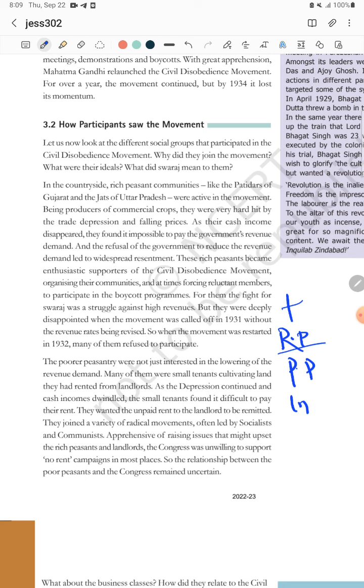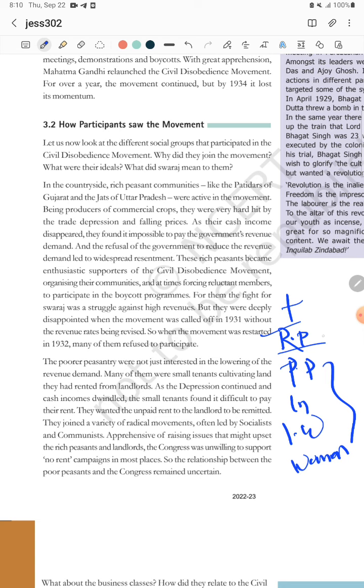and their things would be sold in the Indian market. And then we come to industrial workers, who wanted better wages and better working conditions, and women very selflessly participated. These things you know, but the question will not come directly as how the participants saw the movement. Sometimes it will not come. If it is a 5-mark question, then write what I told now only, their purpose only, you write in one